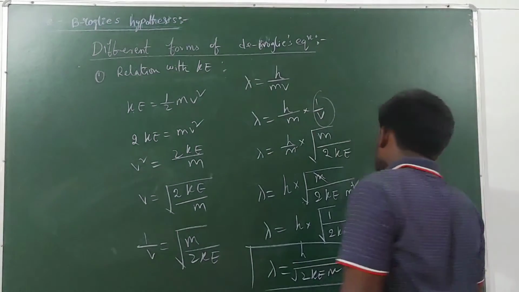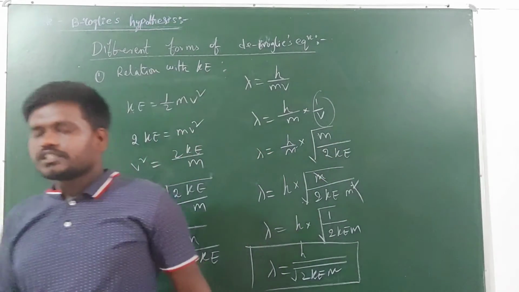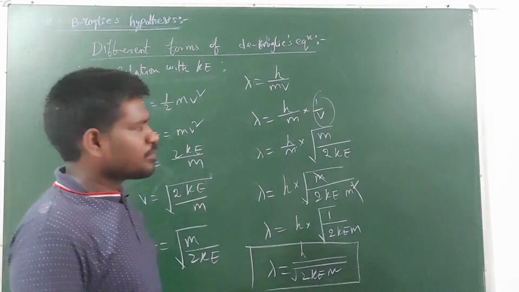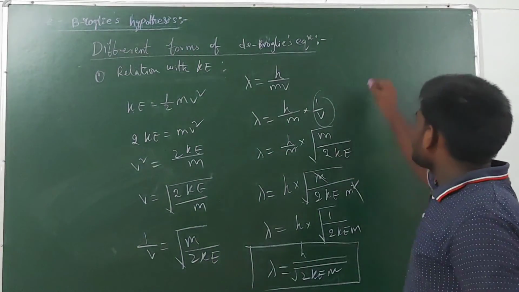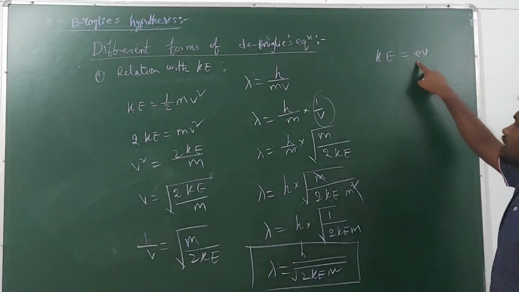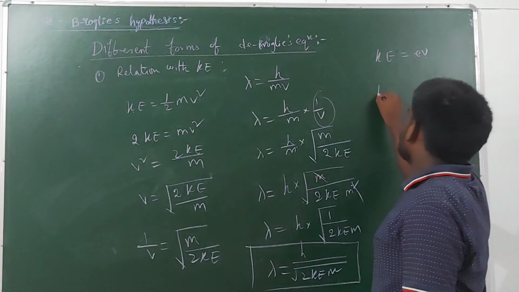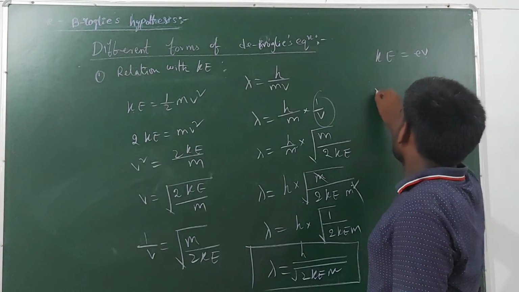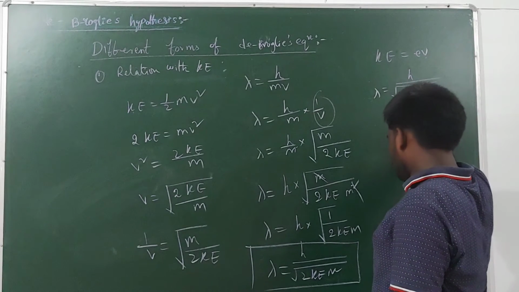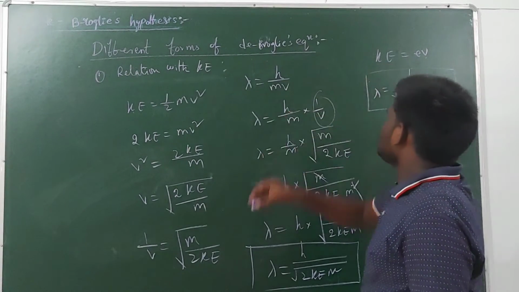Now, guys, if you consider an electron or a charged particle, once a potential difference is applied on the charged particle, the kinetic energy is equal to eV, where e is the charge on the particle or electron and V is the volts. Therefore this equation you can write like this: lambda is equal to h by the square root of 2 into eV into m. So this is another form of the equation.